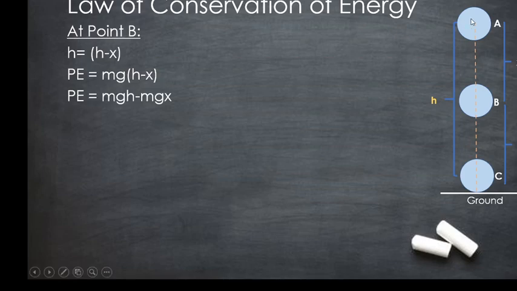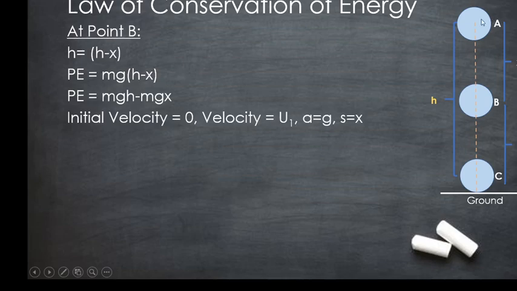Since the body is freely falling, its initial velocity is equal to 0. Let the velocity at point B be u1. Acceleration a, since it is freely falling, will be equivalent to plus g, and the distance traveled by the object, that is AB, is x.